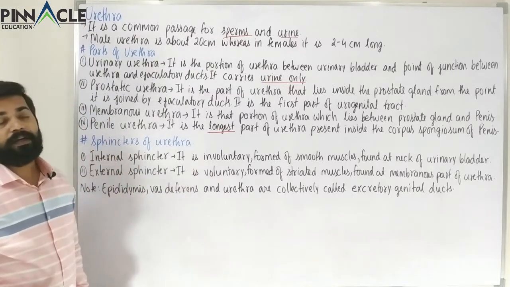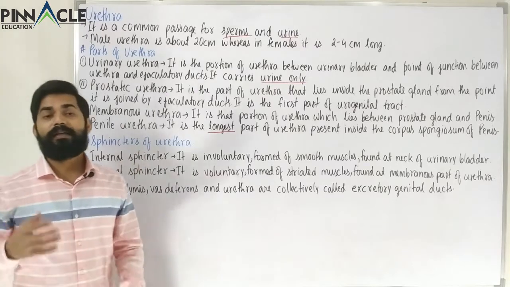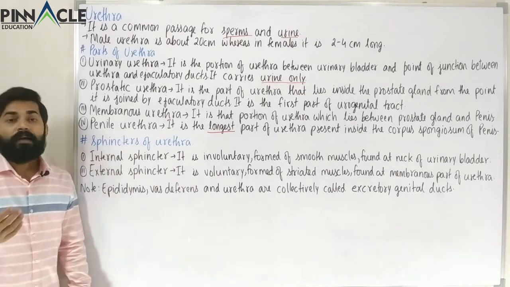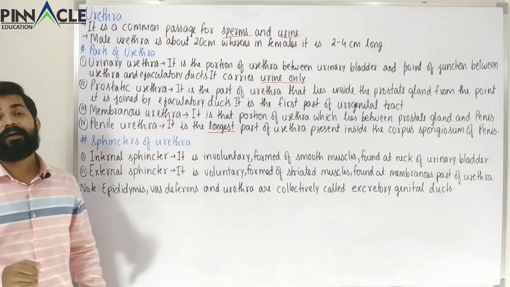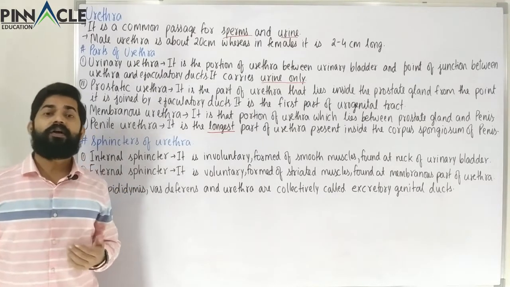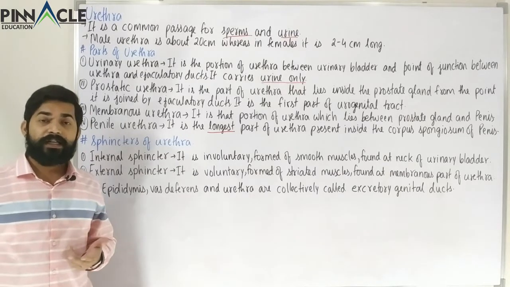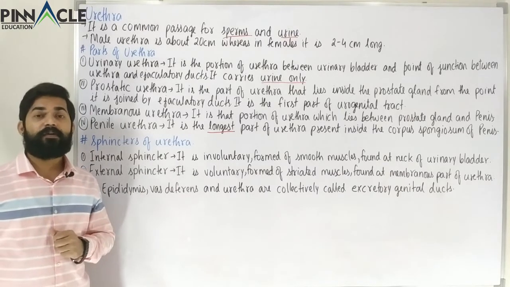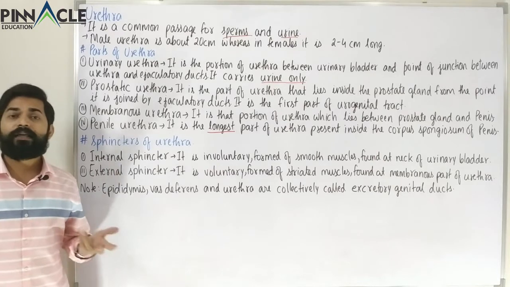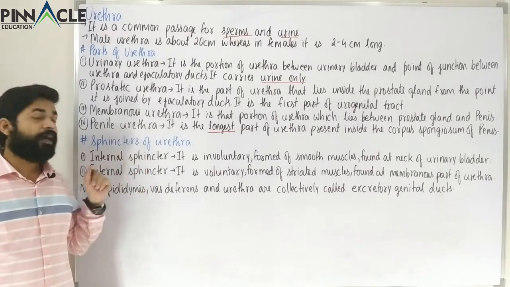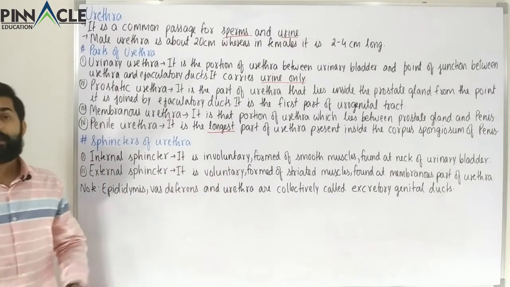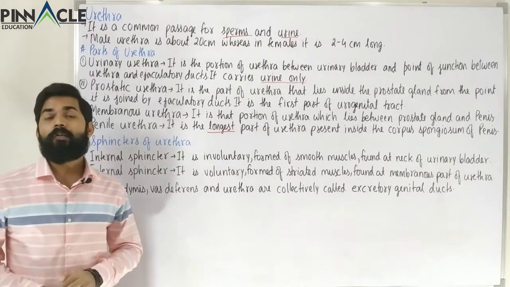Now we come to the sphincters of the urethra. These sphincters are regulatory structures which control the opening and closing of the urethra. That is the function of your sphincter. You must have studied certain sphincters, like the ileocecal sphincter, the cardiac sphincter, or the pyloric sphincter of the stomach. So this is also a sphincter. The function of a normal sphincter is to regulate the opening and closing of a certain part. So here also we have two types of sphincter, and both are opposite to each other.